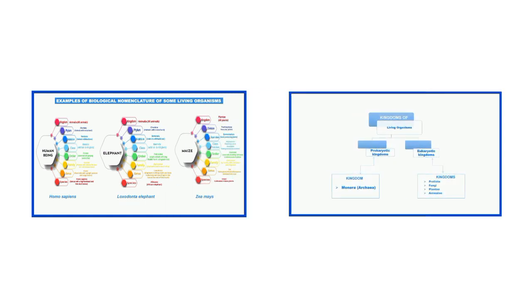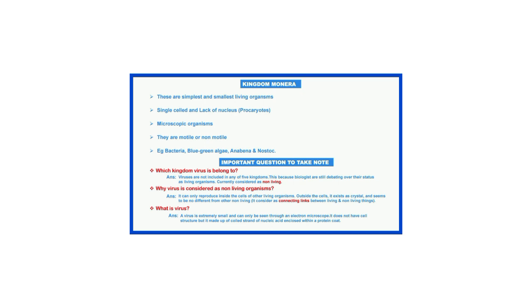In our previous videos, we have discussed binomial nomenclature of living organisms, that is, naming living organisms, and also discussed classification of living organisms into kingdoms. And today, we are going to talk about the first kingdom, that is kingdom Monera. So without further ado, let's get started.